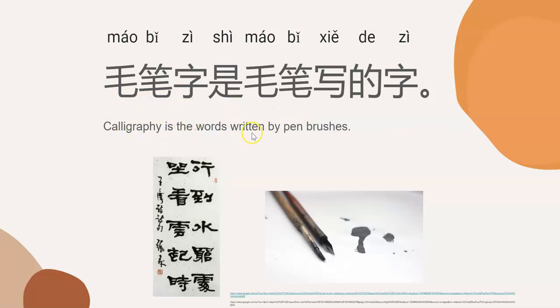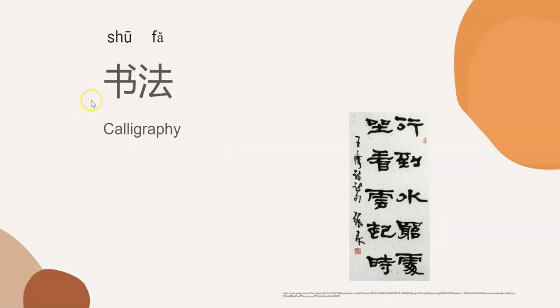Calligraphy is the words written by pen brushes. 毛笔字是毛笔写的字。Please read this sentence by yourself. 毛笔字是毛笔写的字。Calligraphy, 书法.